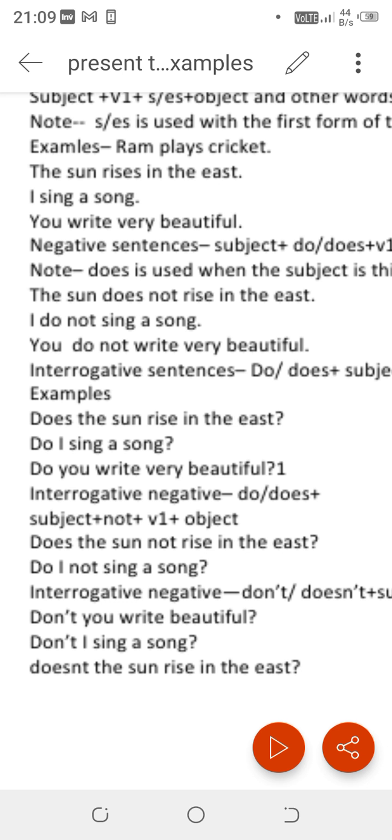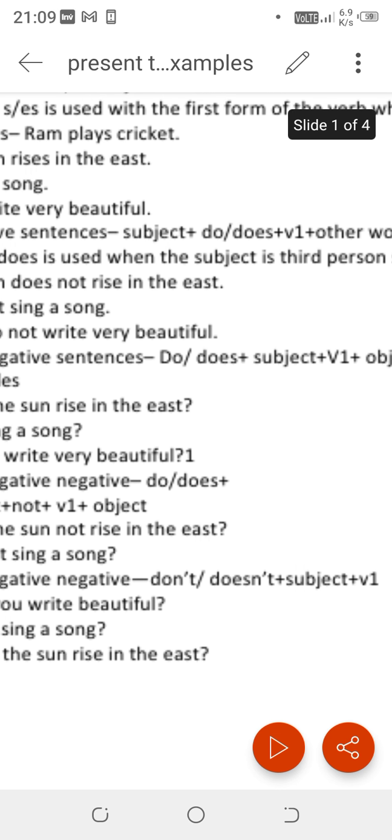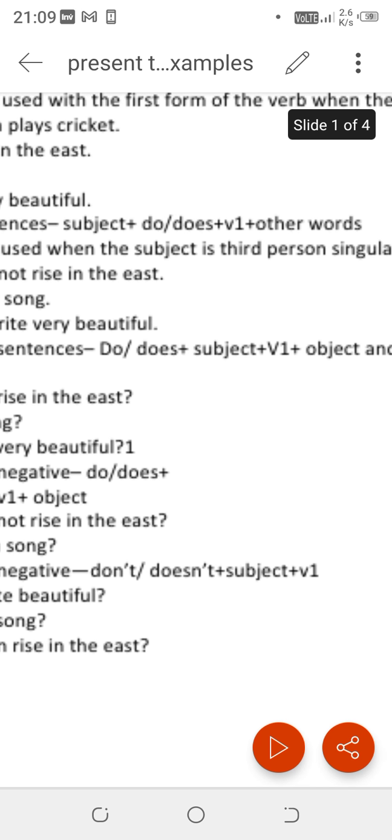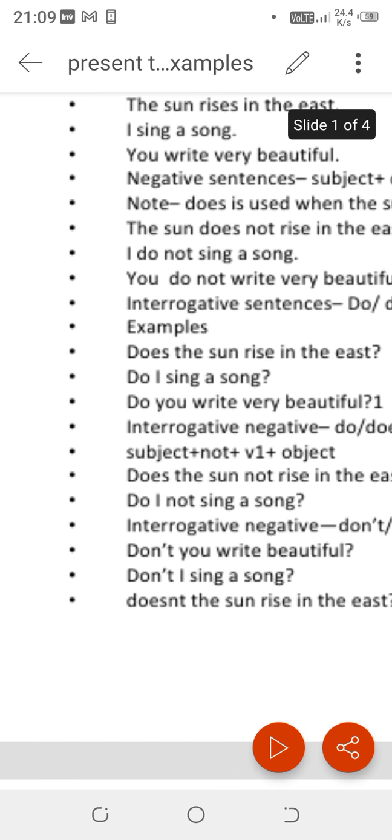But you might have heard some sentences in which not is already added with do and does. These are also acceptable, just like: don't you write beautifully, don't I sing a song, doesn't the sun rise in the east. So you can also add not to do and does at the start, and then there is no need to write not after this. So its structure is don't or doesn't plus subject plus v1.